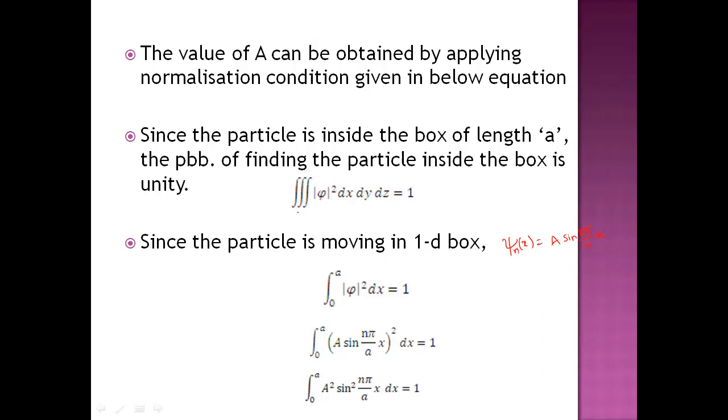The normalization condition is the volume integral of modulus psi square dx dy dz equal to 1. But here we are just taking a one-dimensional box. So this volume integral can be changed to a line integral of modulus psi square dx equal to 1, extending from the first wall x equal to 0 to the second wall x equal to a. So what is psi? Psi is nothing but A sin (n pi by a) x. Psi square is A sin (n pi by a) x whole square. So just applying the square, A square sin square (n pi x by a) dx equal to 1.